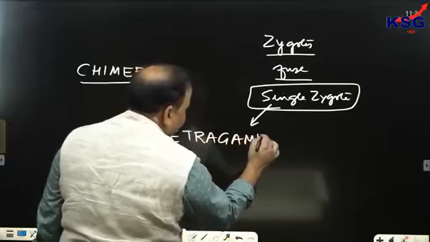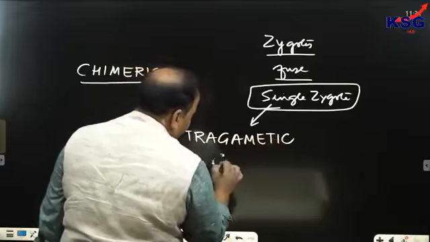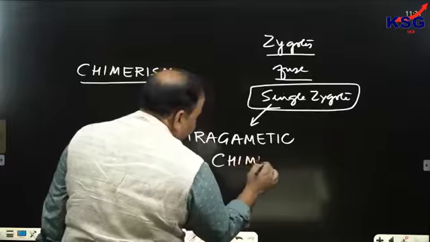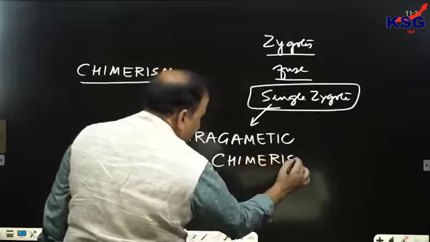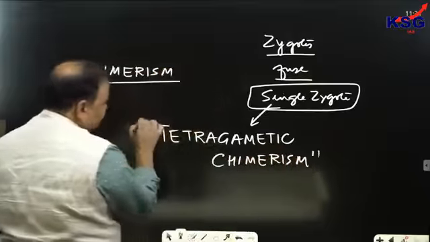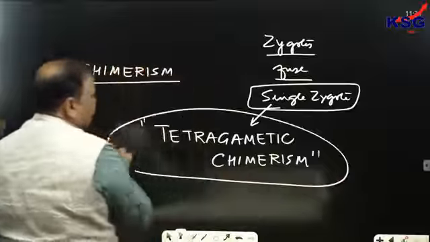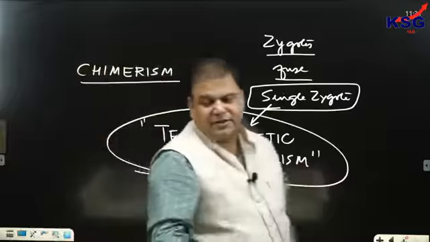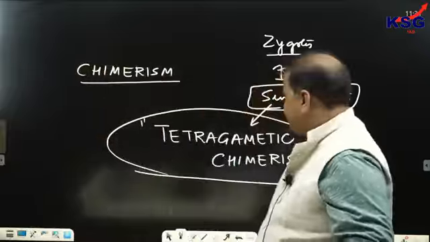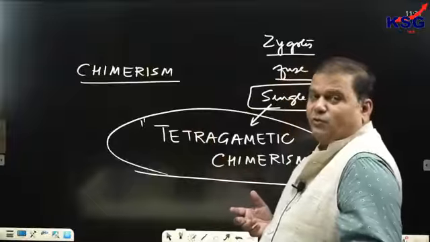But this process is referred to as tetragametic chimerism because 4 gametes have fused into one.